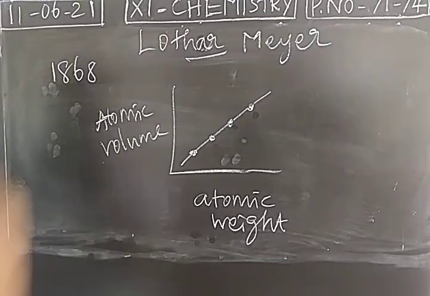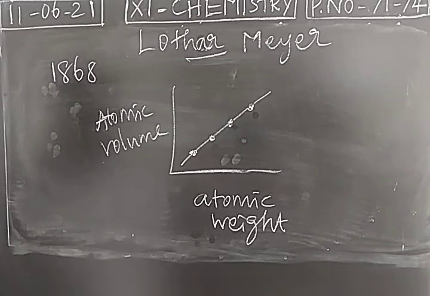In the same year, Mendeleev was doing a classification of elements. So both Lothar Meyer and Mendeleev were working in the same year on the classification of elements. And unfortunately, Mendeleev's classification, or Mendeleev's periodic table, was published first. Before Lothar Meyer, Mendeleev published his work.